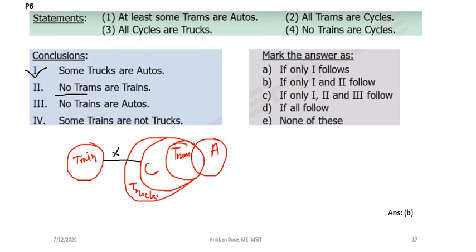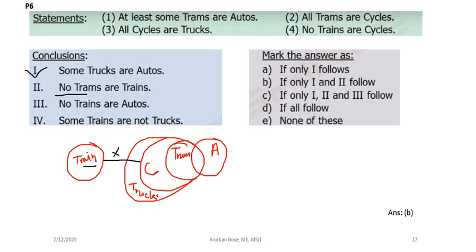Since cycles are within the trams, or at most cycles and trams will be the same, and since cycles and trains are not common, it is definitely not possible that some trains will be trams. So no trams are trains.